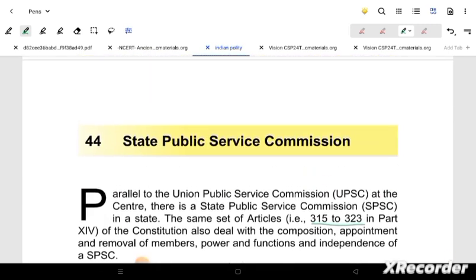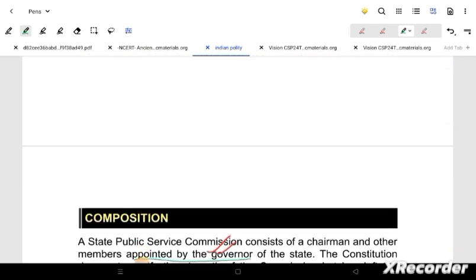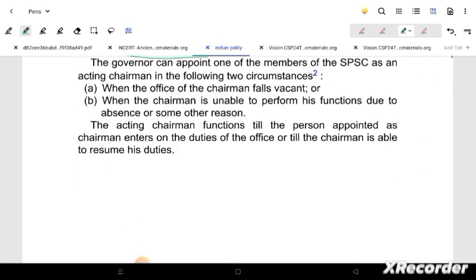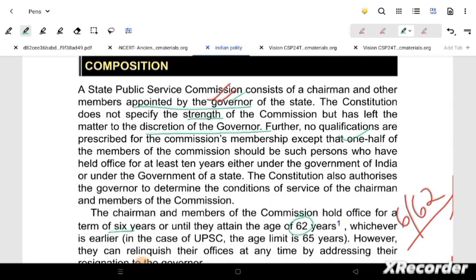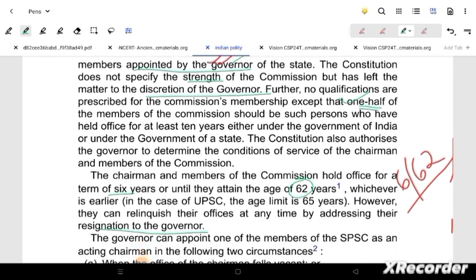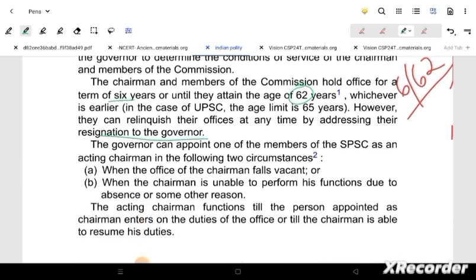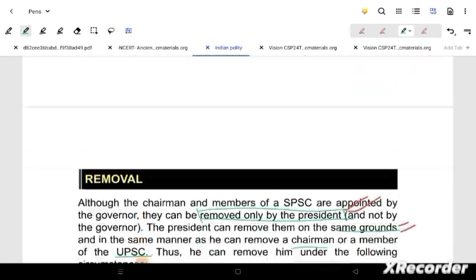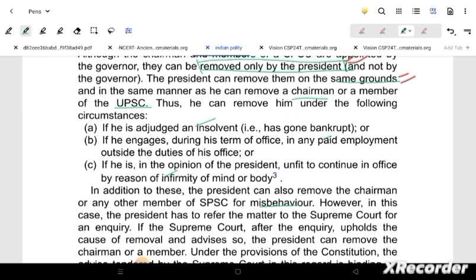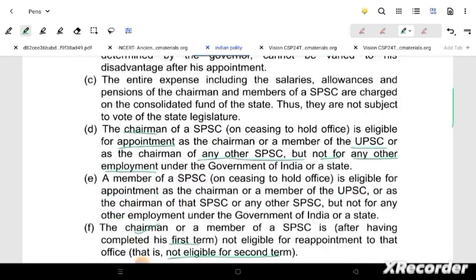Again, 315 to 323 is the section. Again you can see the appointment by governor, and the removal is only by president. That I have already told you to remember. And here one half of the members are associated with the commission, where their qualification, etc., will be needed. I have already told that previously, not much needed in this session.